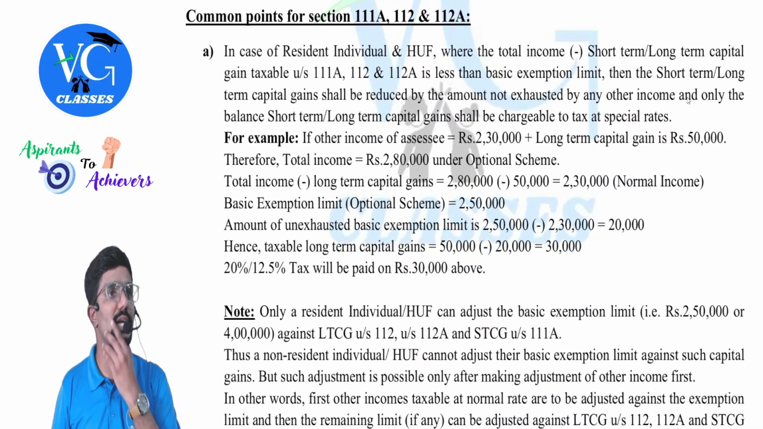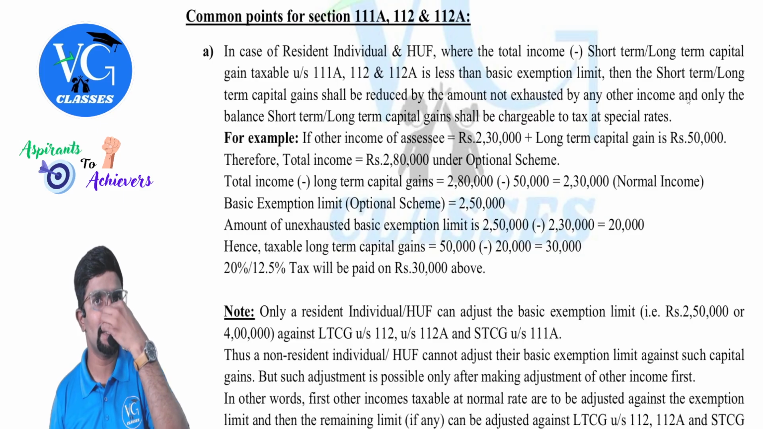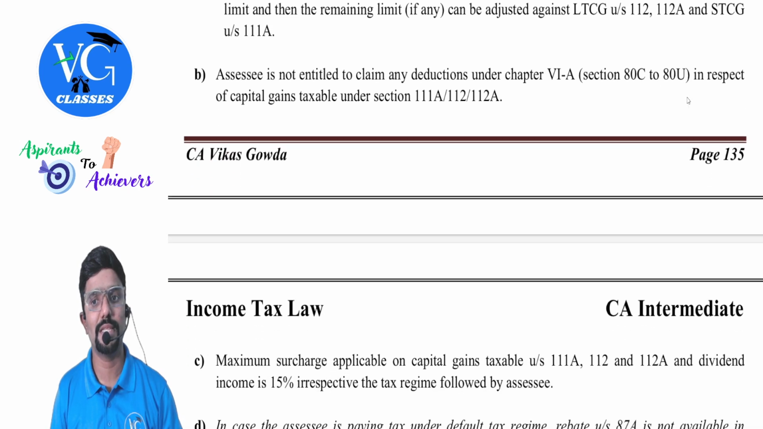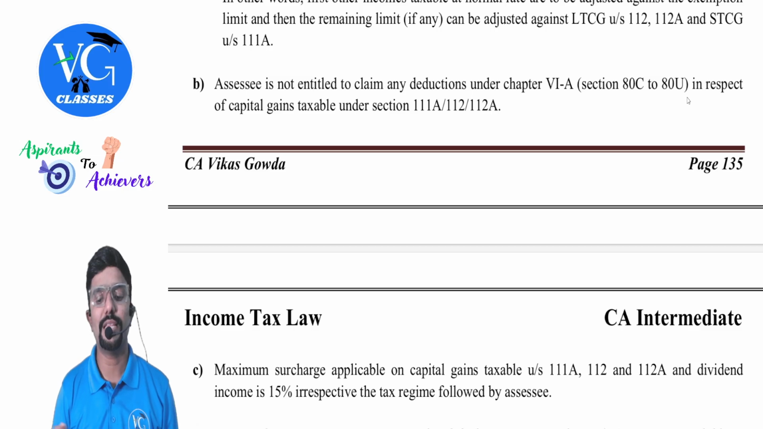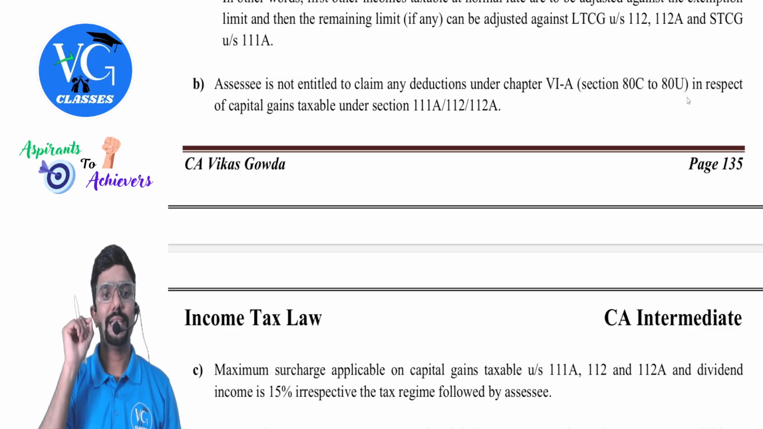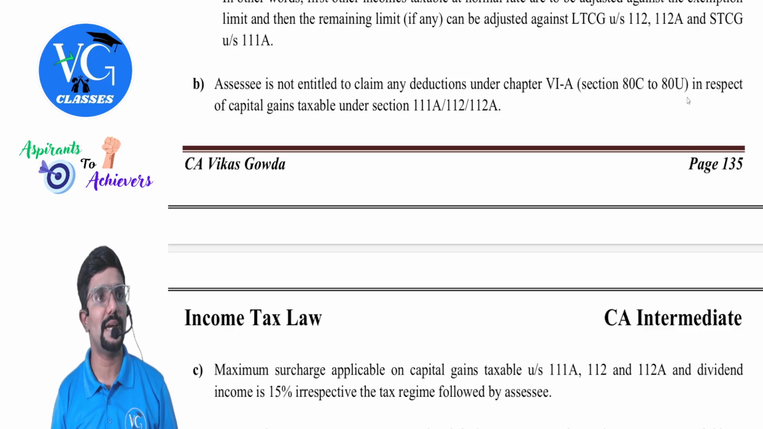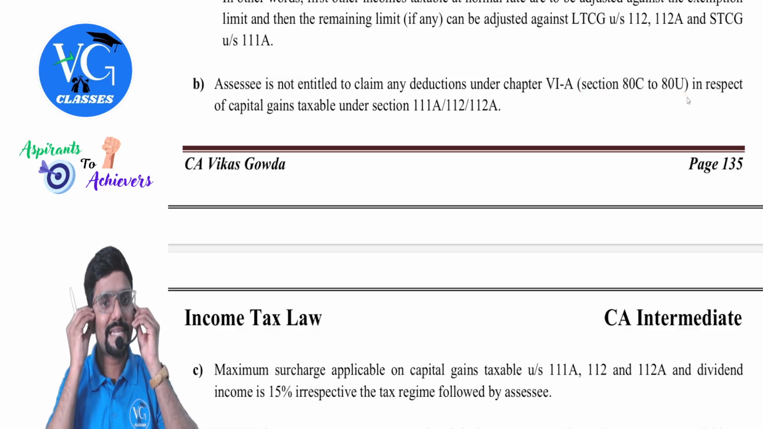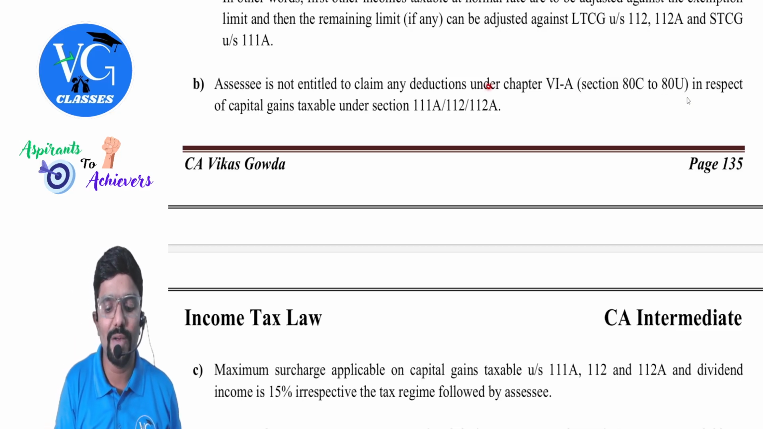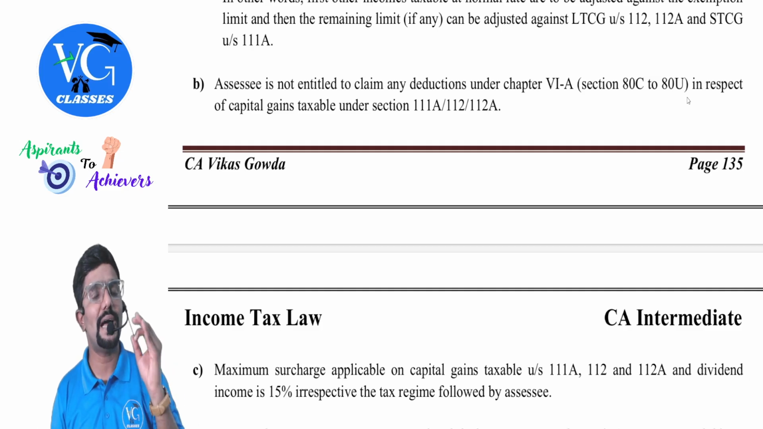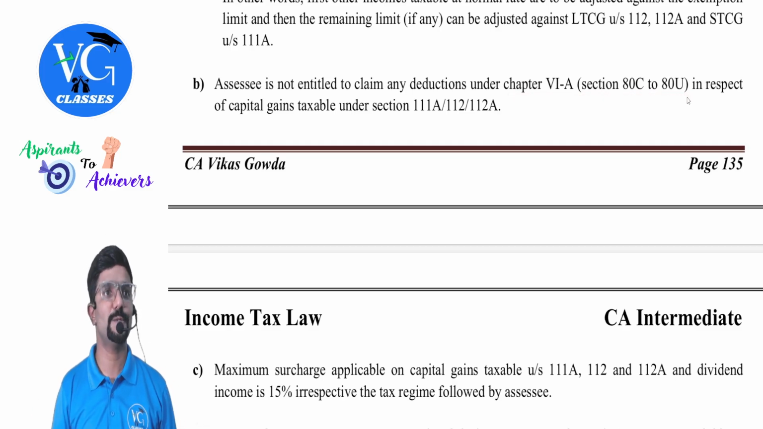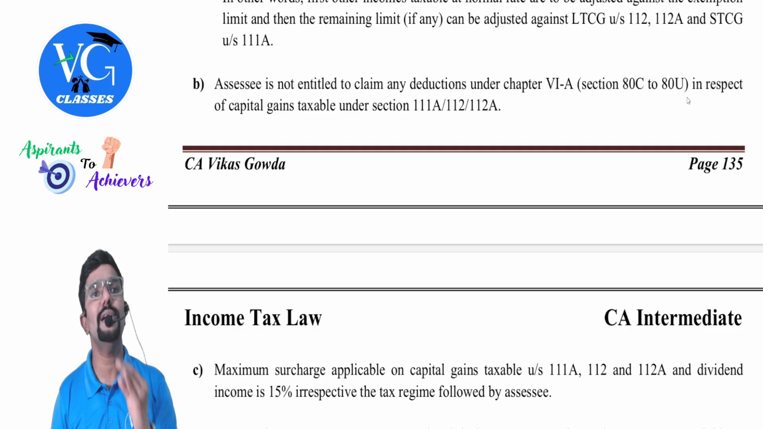There are a few common points, guys, under all these three sections. What are those? We will see now. First point A, I will do a little later, once I finish the other parts. B, the assessee is not entitled to claim any deductions under Chapter 6A, that is from Section 80C to 80U, in respect of capital gains taxable under Section 111A, 112, and 112A. Means against capital gains special income, the assessee cannot claim Chapter 6A deductions.